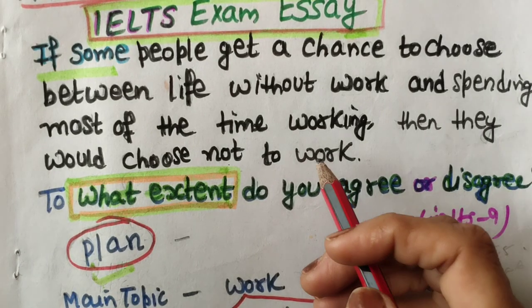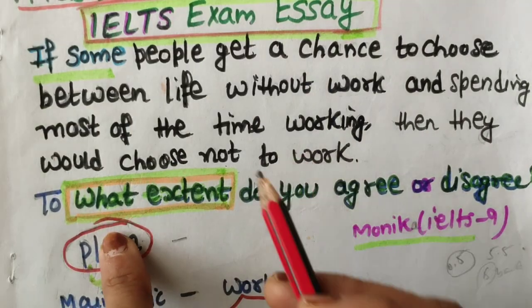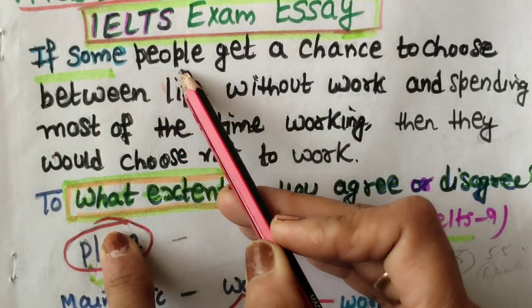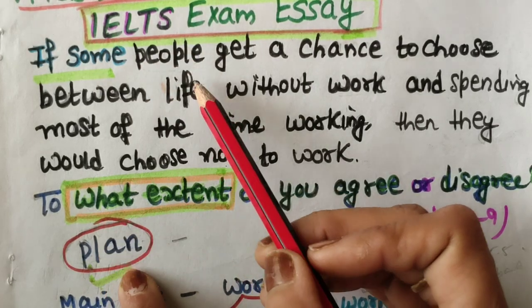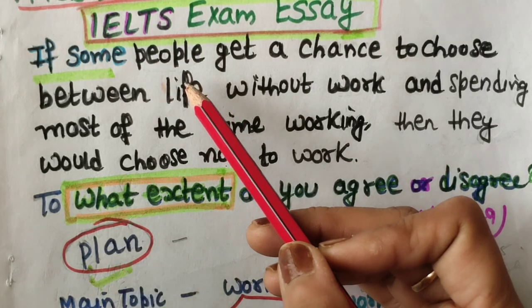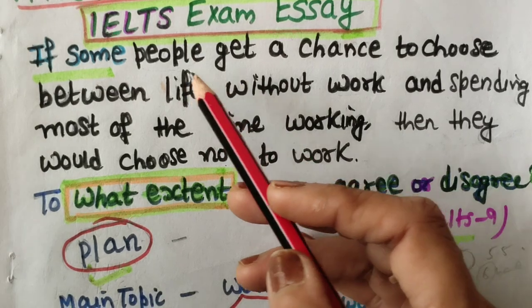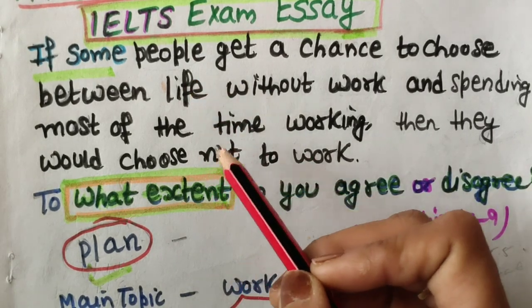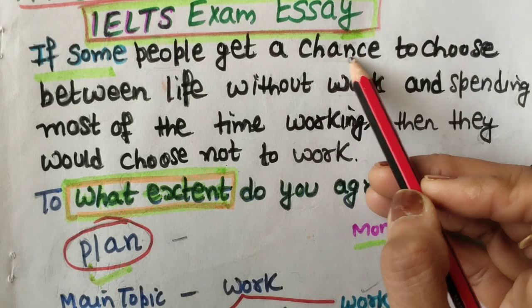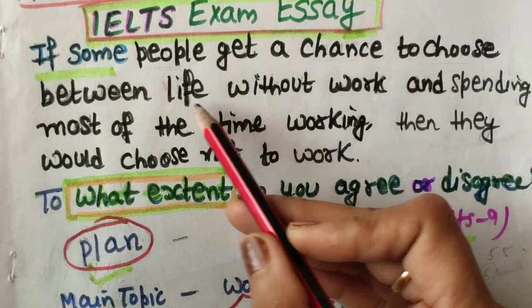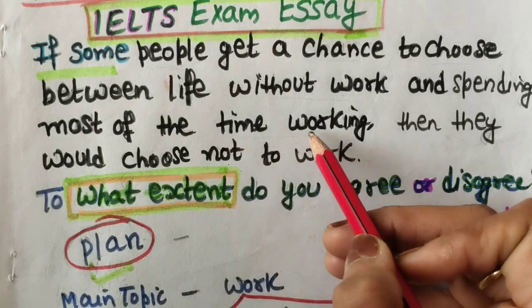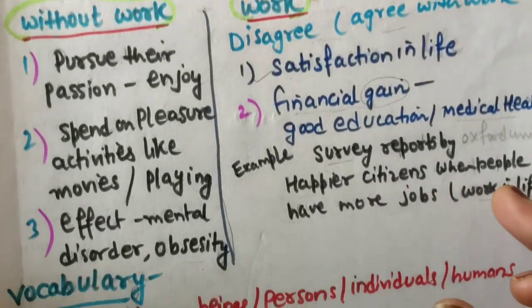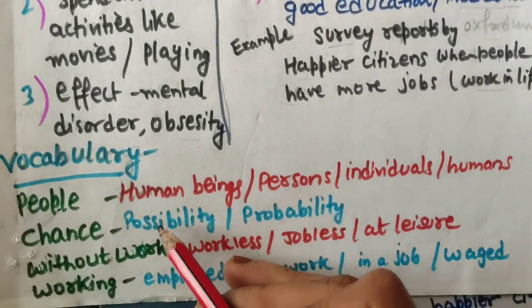Now let's find the keywords in the question statement. So, people, of course, this is a common word. People, you know the synonyms, and also for people you can use human beings. So let's find the keywords first, then I will show you the vocabulary. People, chance, choose, without work, and spending most of the time working.